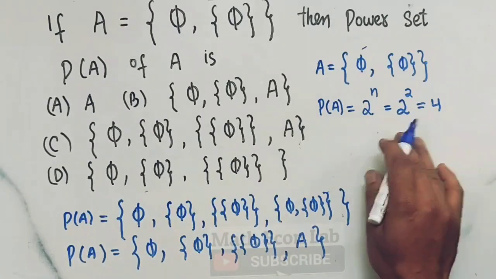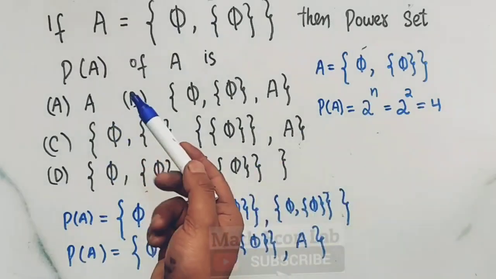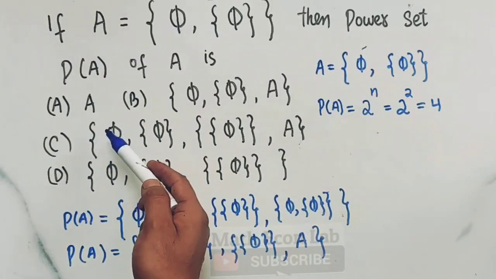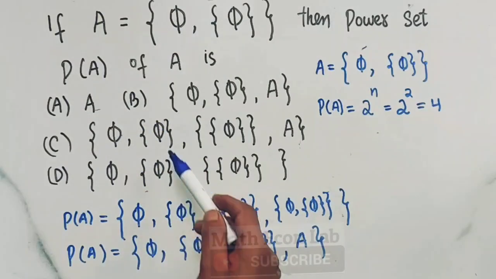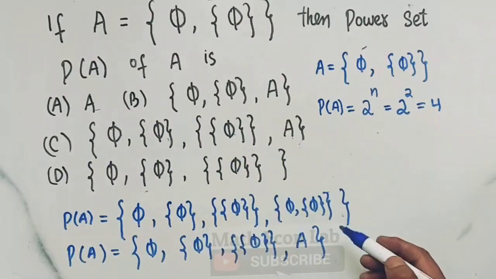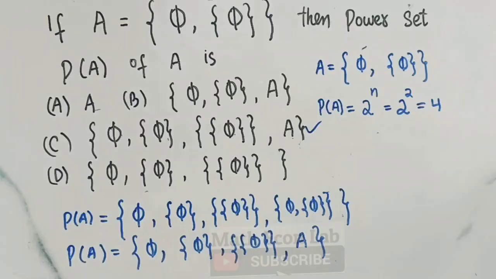Okay, so the correct option should be: A is not correct, B is not correct, C, we have the null set, this and this, so we have 4 elements, so the correct option should be C.